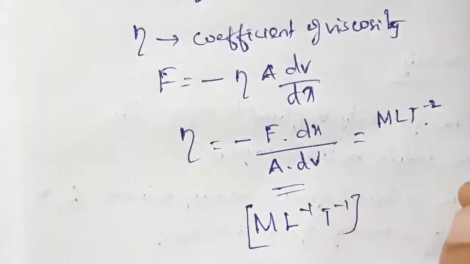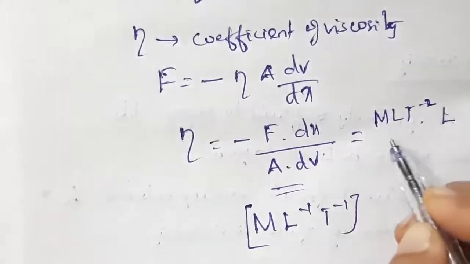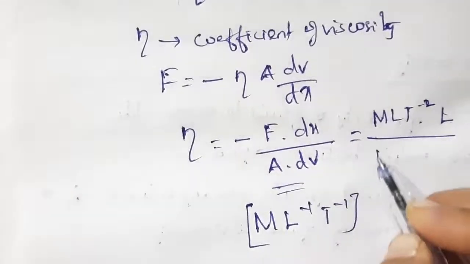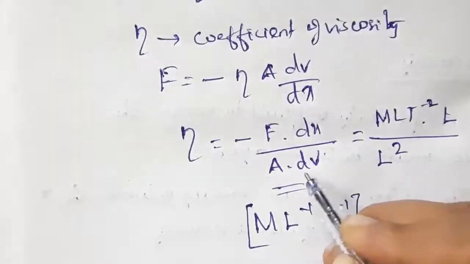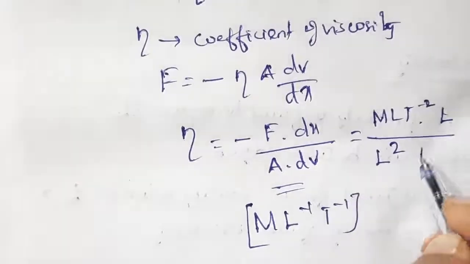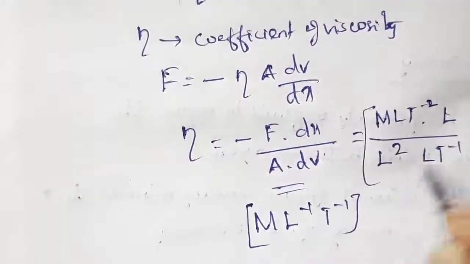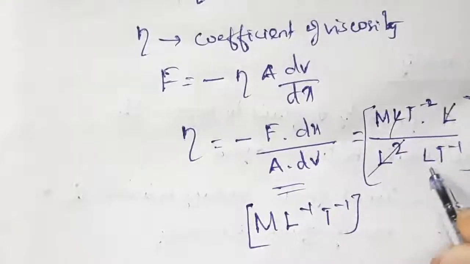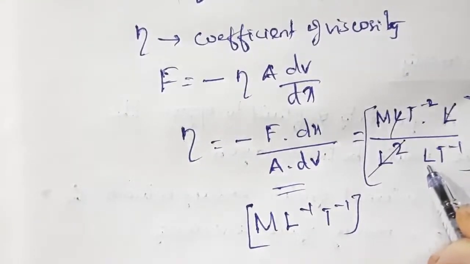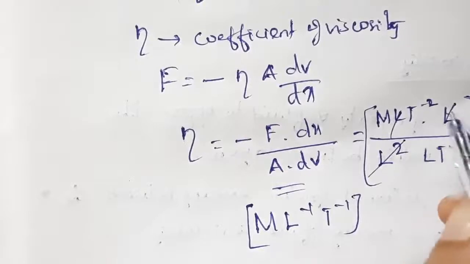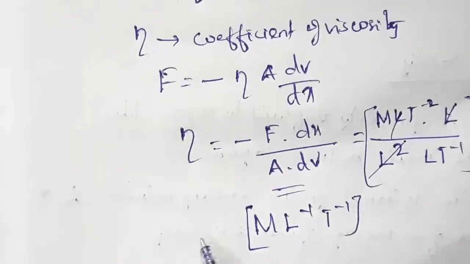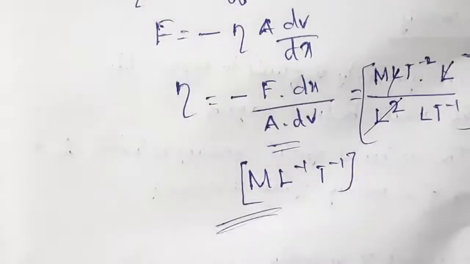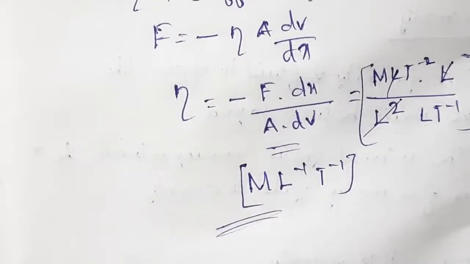The dimensional formula for dx is L, the length, for area is L square, and for velocity is L T raised to minus 1. If you simplify, L square and L get cancelled, only one L is there in the denominator, so we can write M L power minus 1. T power minus 2 and T power minus 1 get cancelled, we get T power minus 1. So this is the dimensional formula for coefficient of viscosity.